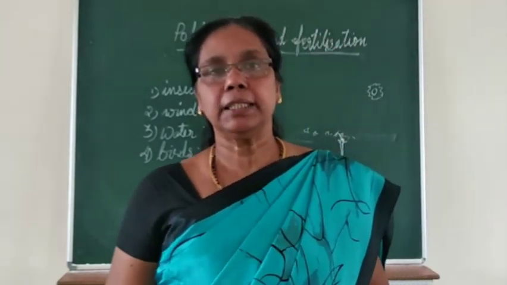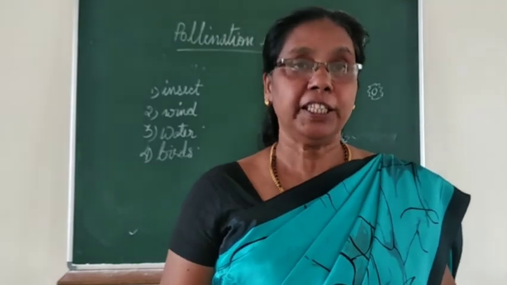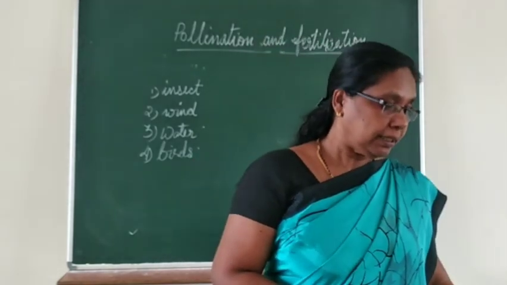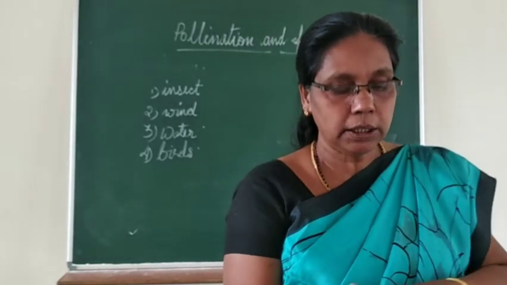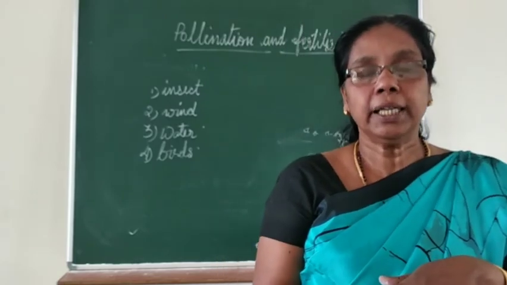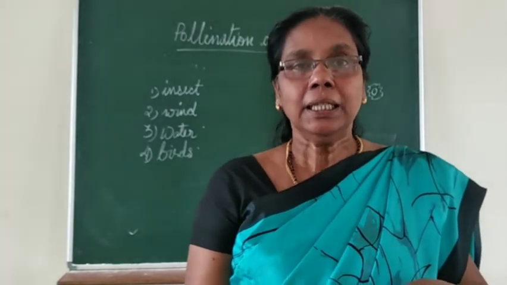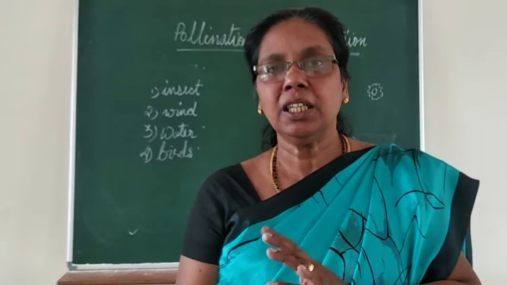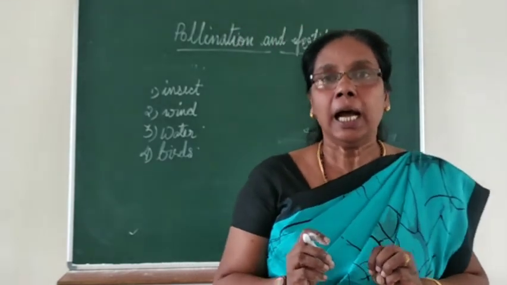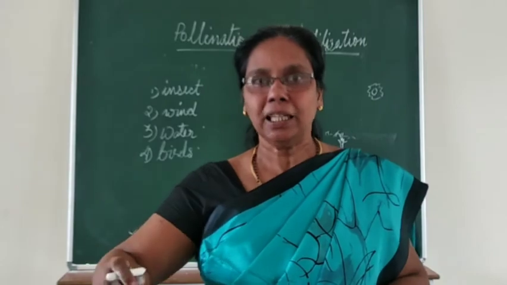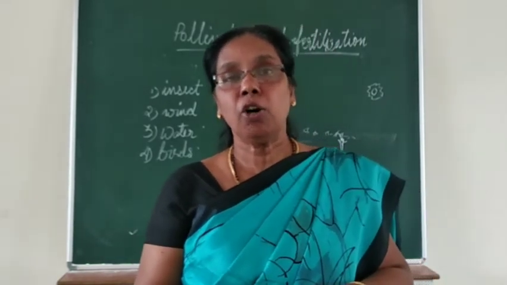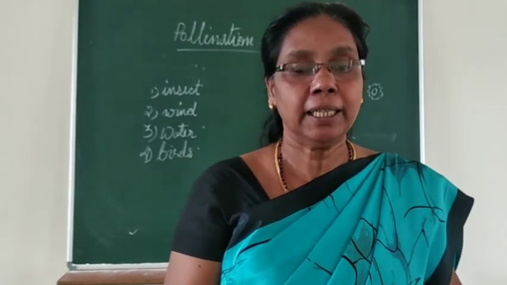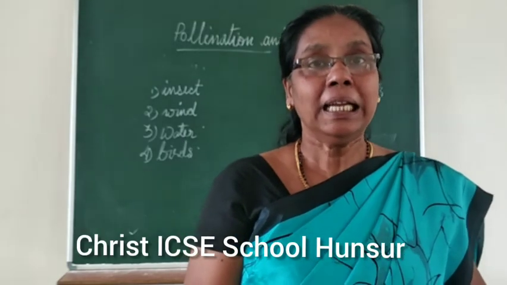Which is the biggest flower, children? Yes, Rafflesia. This Rafflesia flower is the biggest flower, and it just touches the ground, just above the ground the big flower is forming. And here, when elephants walk and step on it, the anthers will stick on the flowers of this Rafflesia, so that when the elephant walks and reaches another flower, the pollen may fall on the stigma of this Rafflesia plant. So this type of pollination by elephants is called elephantophily.